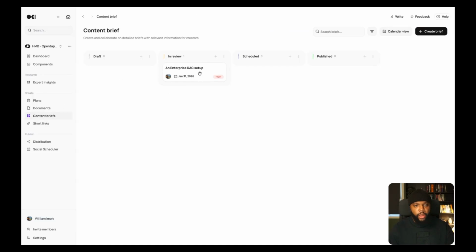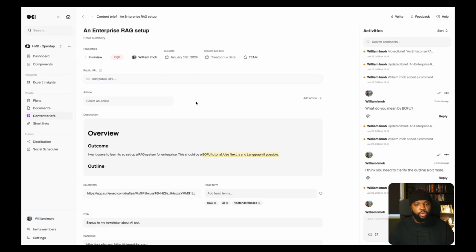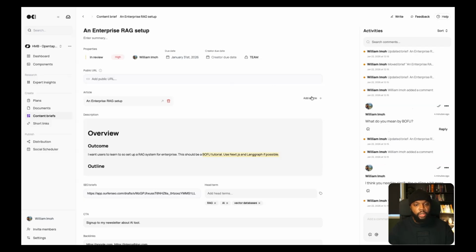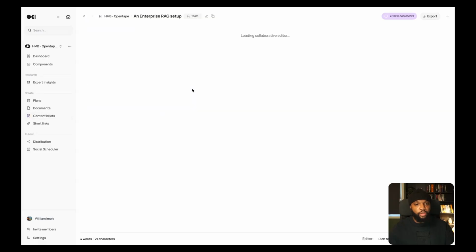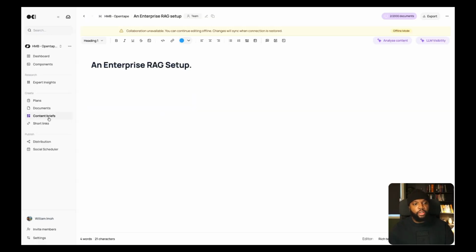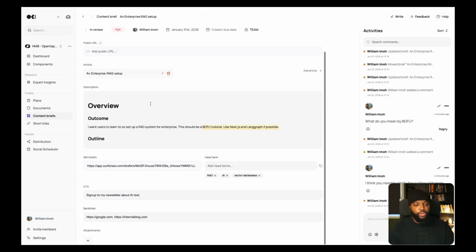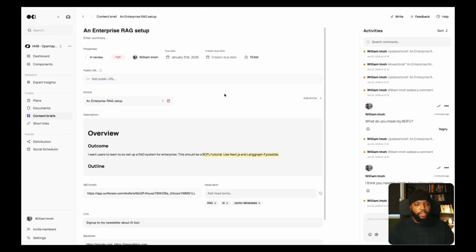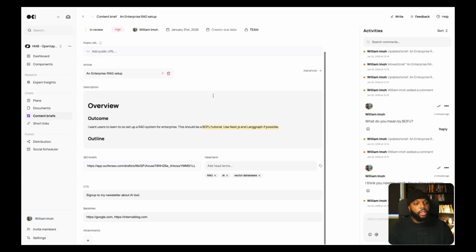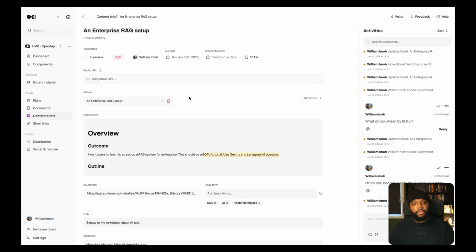I can go into my content pipeline, select the brief and the article which I created. We're making improvements to this to automatically show the article here, so you can also open up the article directly from the brief. This way you have context of what you're writing alongside the brief which you should be reviewing your article by. Again, I love the content brief feature here because it's opinionated. When I publish this, I can include the public URL for this, and I can track the briefs and the articles in the same spot.